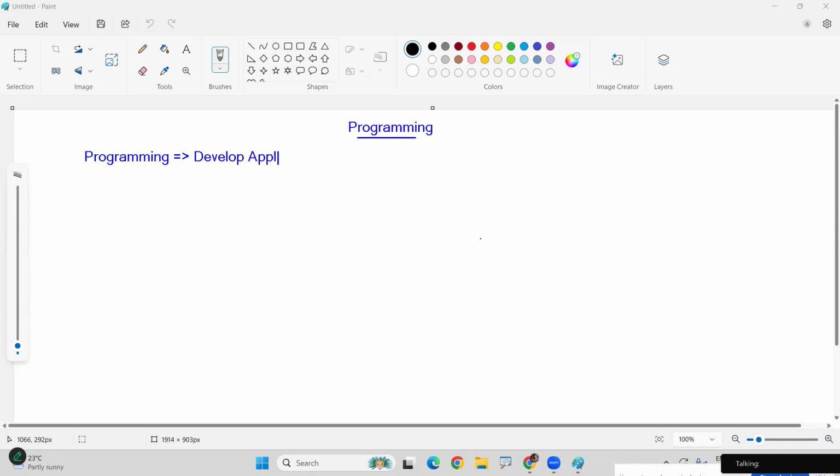What type of applications can we develop? Different types of applications we can build using a programming language. Mainly here, suppose you are developing one application, let us take a banking application, which is a web application, a server-side application. Either it is a banking application, a web application, or any other application.